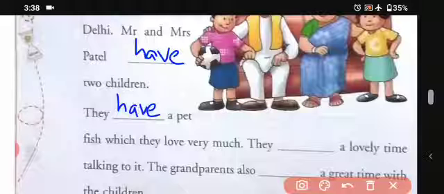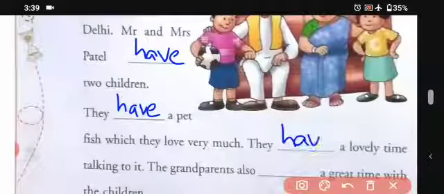Okay, students? Which they love very much. Then they dash a lovely time talking to it. So they have a lovely time talking to it.